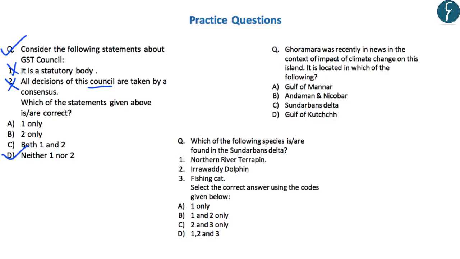Second question is that Ghoramara was recently in news in the context of impact of climate change on this island. It is located in which of the following? So the correct answer is C, that is Sundarbans Delta. Third question reads, which of the following species is or are found in the Sundarbans Delta? First is the northern river terrapin, second is the Irrawaddy dolphin, and third is the fishing cat. And all the three are found here. Thus D is the correct answer.